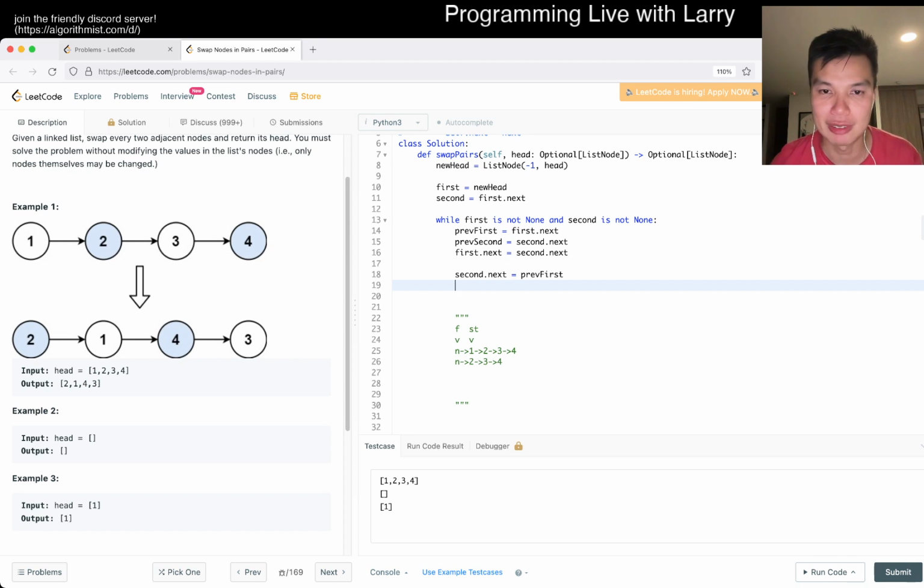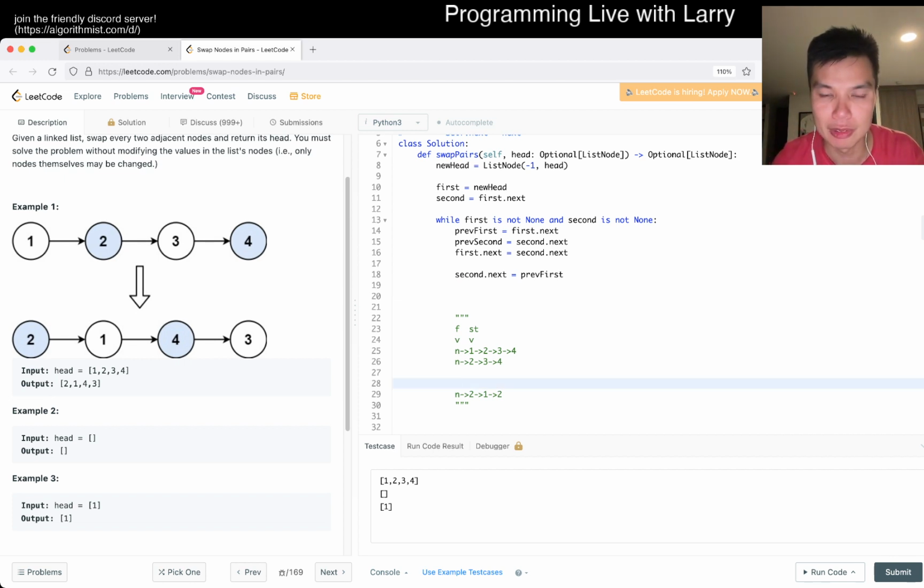So then the second dot next, the 1 points at, oh no, this is the second dot next is 2, and the next point is the previous 1. So then now, after this statement, it should go something like this, but the 1 is still pointing at the 2, because from here, right? So then now, man, did I mess up? I guess so.